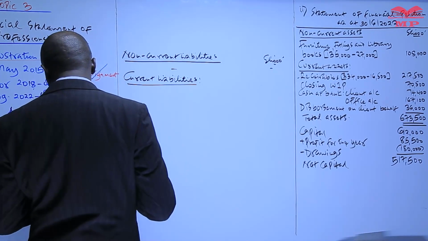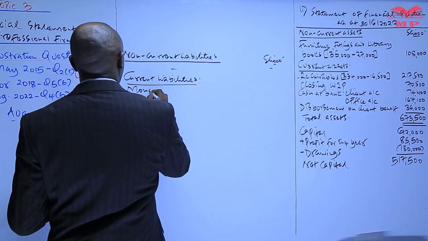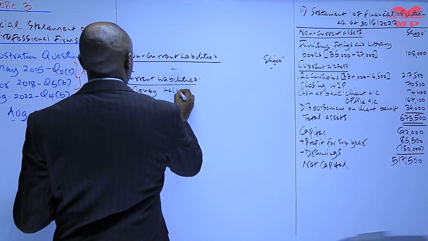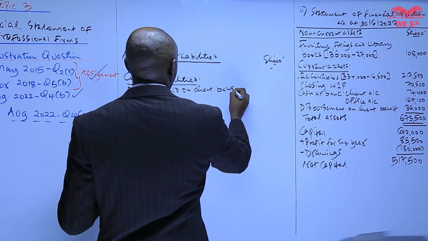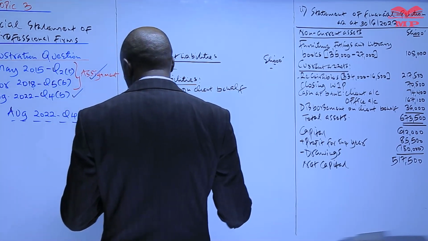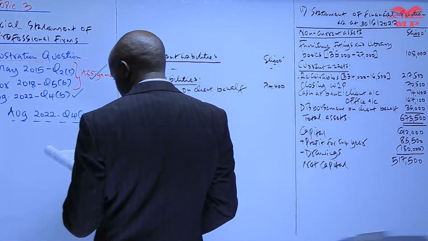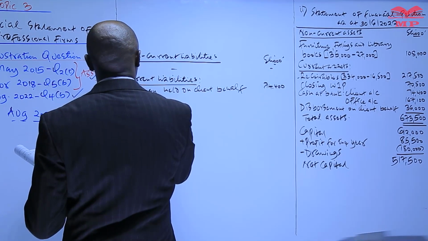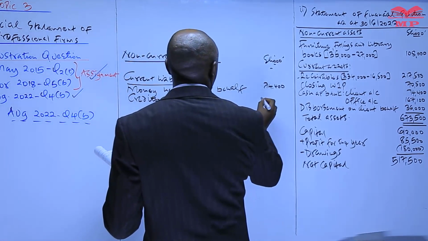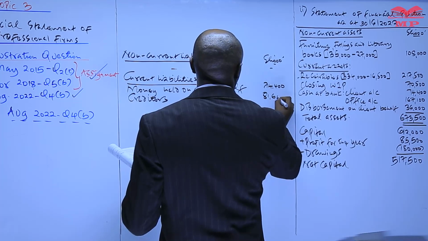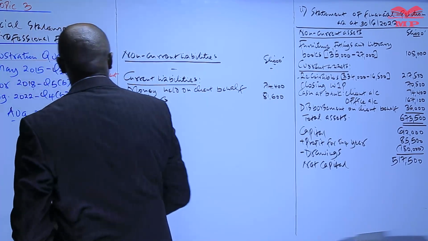We have money held on client behalf, which is 74,400. And then we also have the creditors, the money owed to the suppliers, which is 81,600. Those are the only two current liabilities which we have.